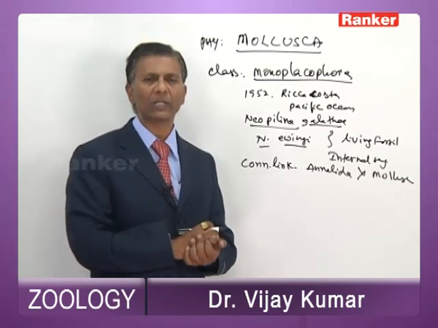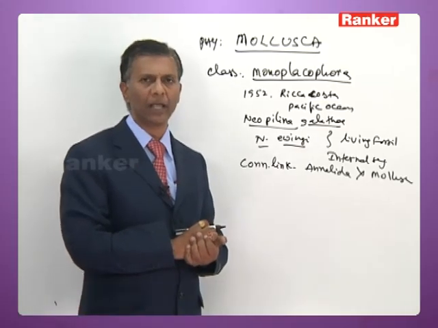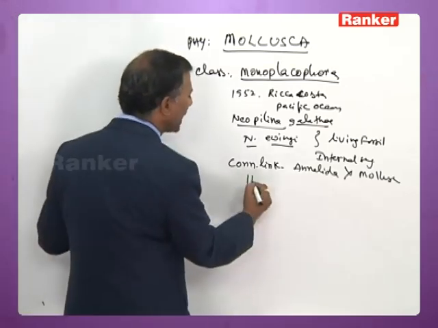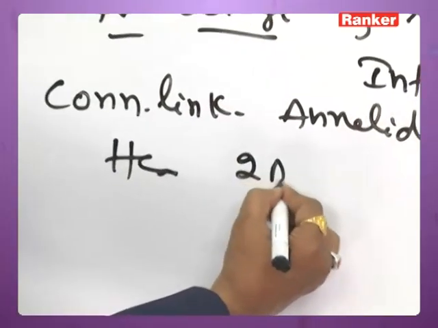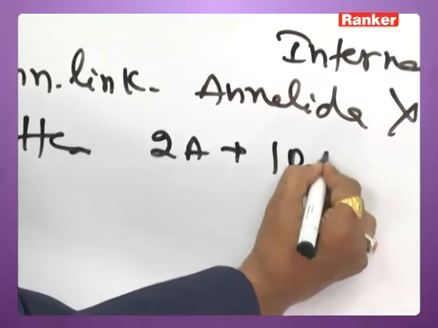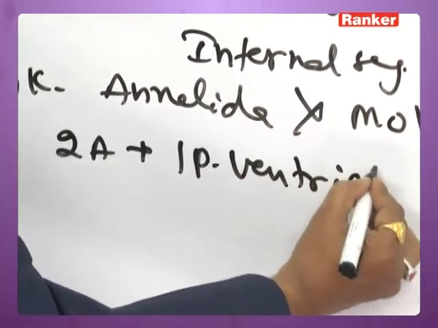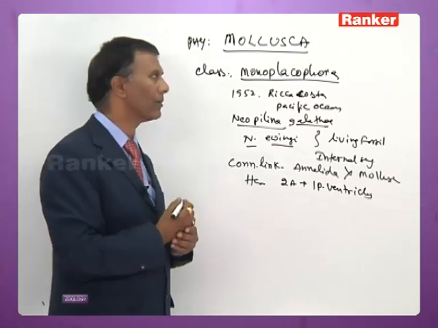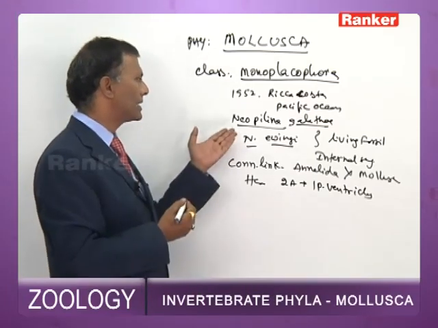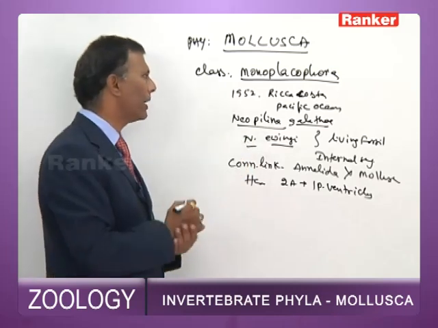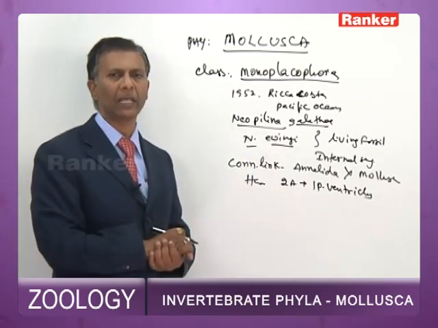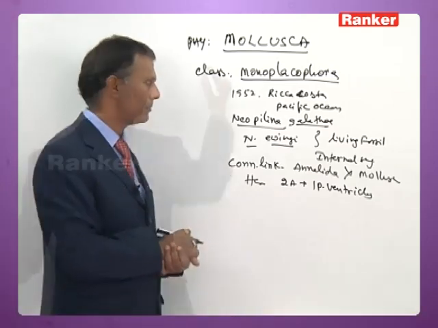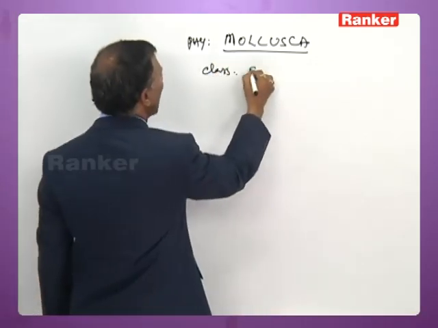They have 5 to 6 pairs of gills and 6 pairs of nephridia. The heart is unique, with 2 pairs of auricles and a pair of ventricles. And the examples, as I mentioned earlier, Neopilina ewingi and Neopilina galatheae are the important examples of this class Monoplacophora. Next you have class Scaphopoda.